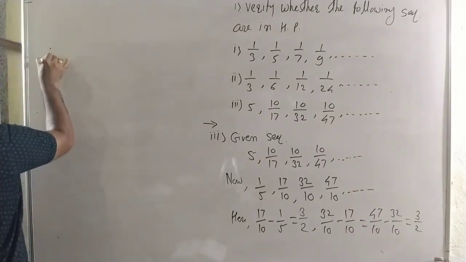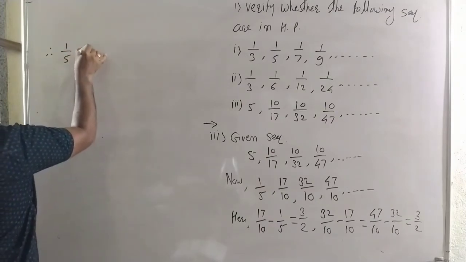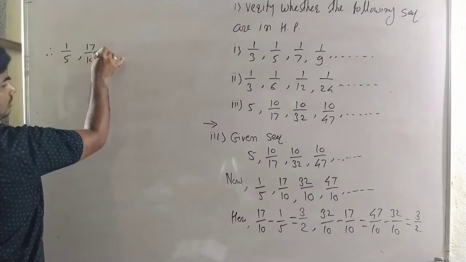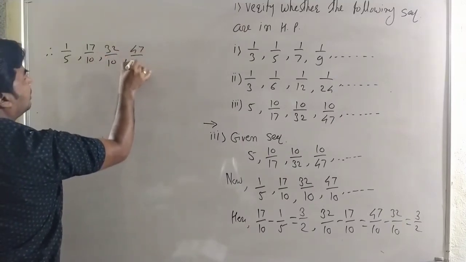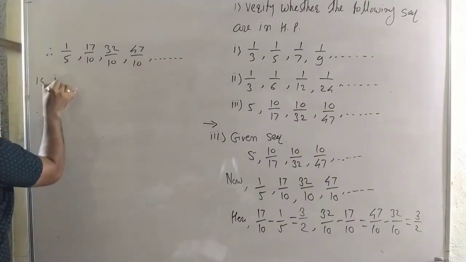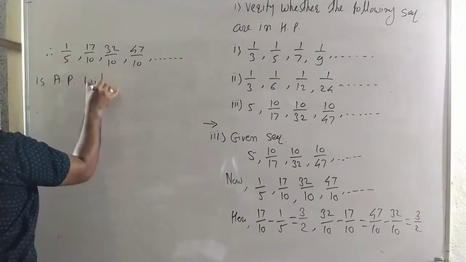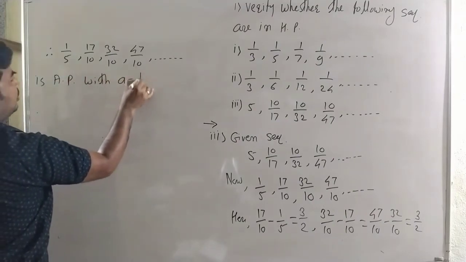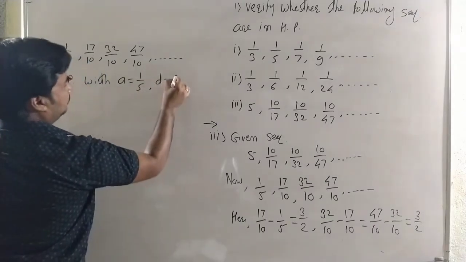Therefore we can write 1 by 5, 17 by 10, 32 by 10, 47 by 10 up to dash is an arithmetic progression with A equal to 1 by 5 and D equal to 3 by 2.